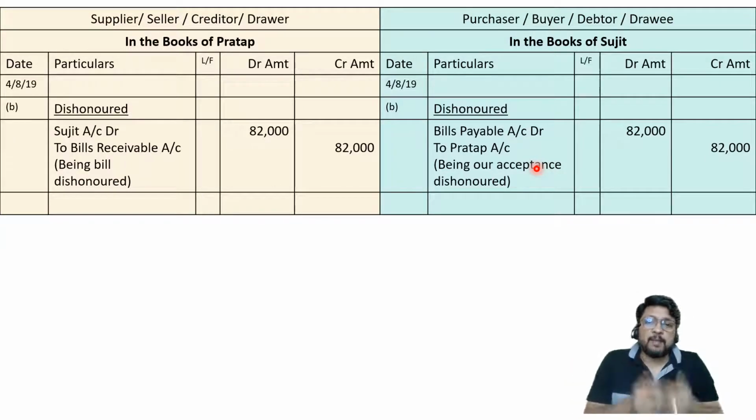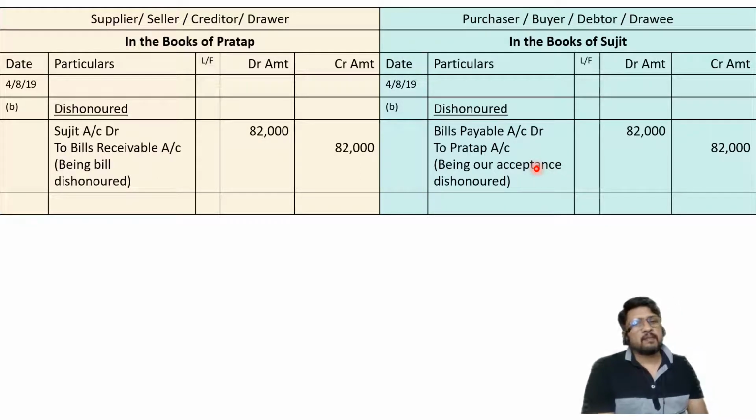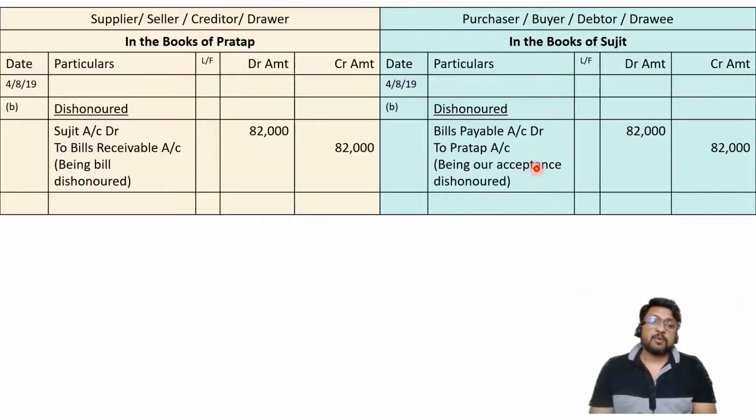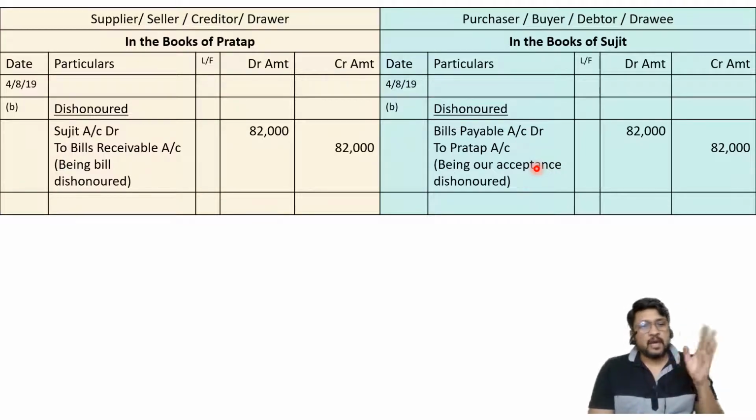So Pratap is sitting in front of the notary public. The notary public will say, I am giving a written proof to Pratap, so Pratap should pay. The notary public will demand money from Pratap. If Pratap tells him to ask Sujit, not me, the notary public will say, see mister, I have given help to you, so I am going to charge you. If you feel that this money should be paid by Sujit, you demand it from Sujit, don't ask me to go there. I repeat, the notary public will demand money from Pratap and not from Sujit. So Pratap will have to pay noting charges.